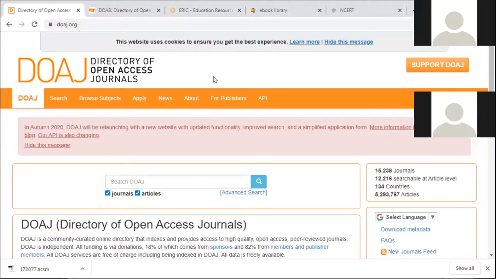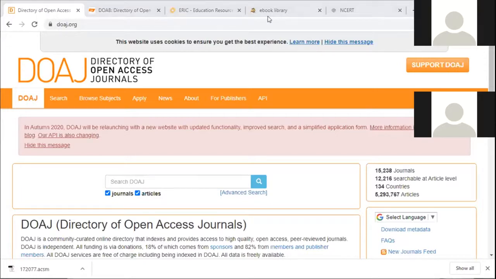For that, you can access these Indian repositories where completed PhD theses and synopses are uploaded, and you can give the references in your research report. Also, you will be able to know whether your interested subject area for the research is covered or not. Therefore, accessing these sites will be very helpful for arriving at the subject or the topic for your research. Okay, therefore I have purposely shown you both these sites.